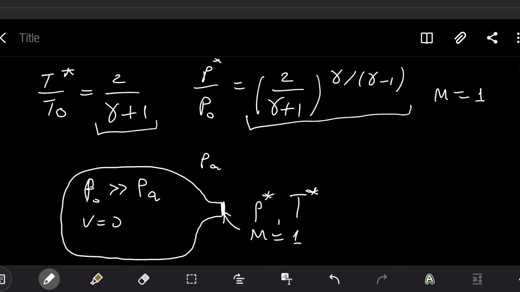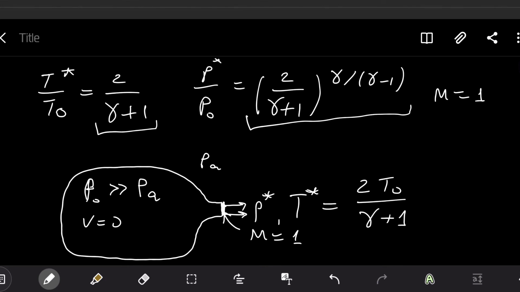So these two formulas allow us to calculate this P asterisk and T asterisk at the exit of the tank. Having the temperature relation, we can calculate the temperature in a very simple way. Just T asterisk would be equal to 2 T0 divided by gamma plus 1.